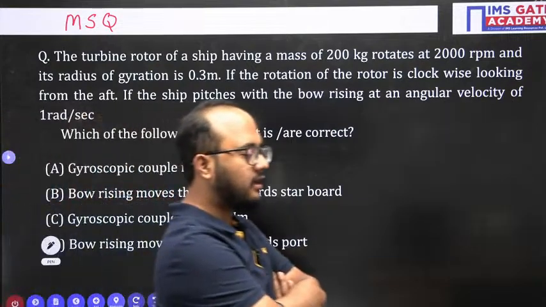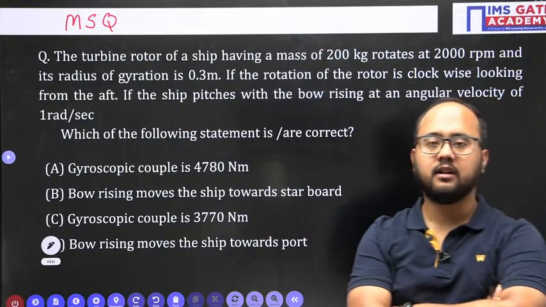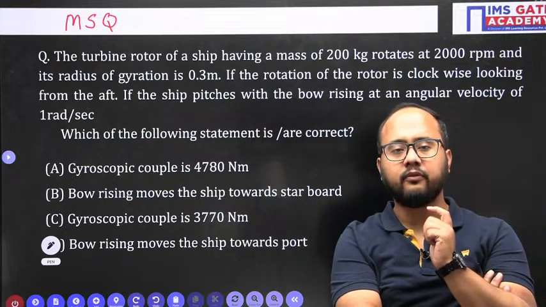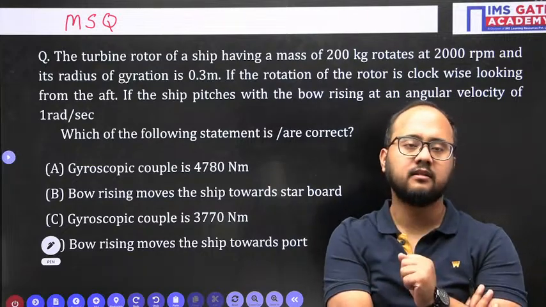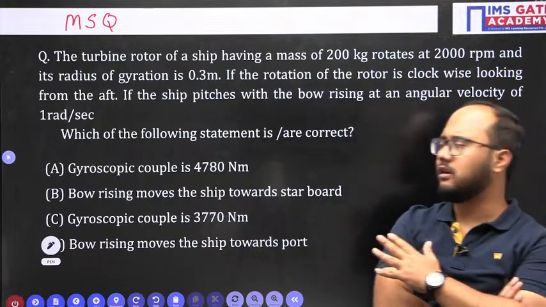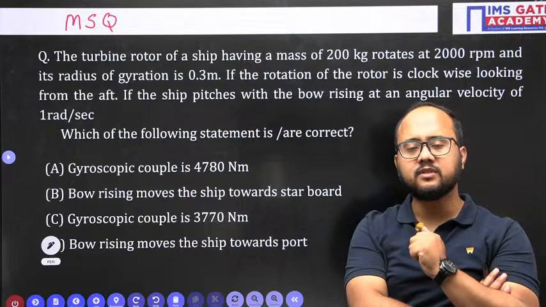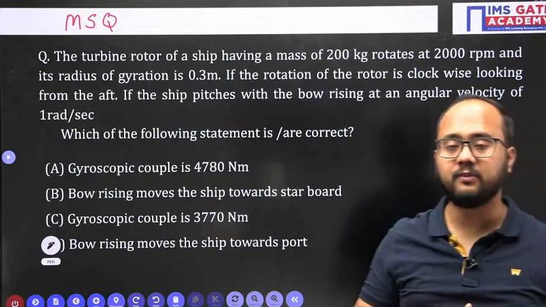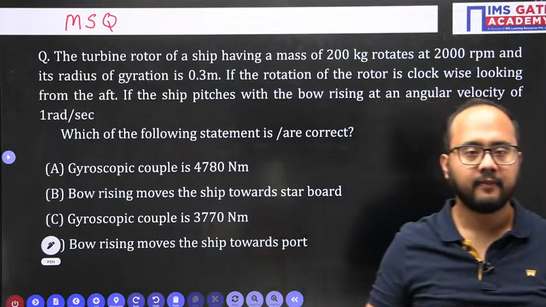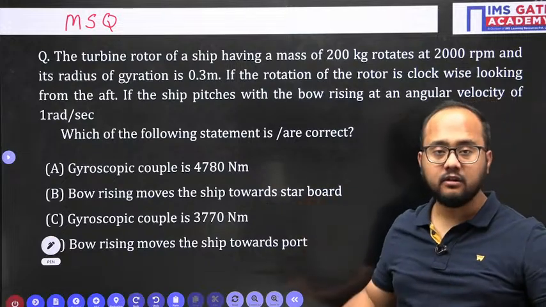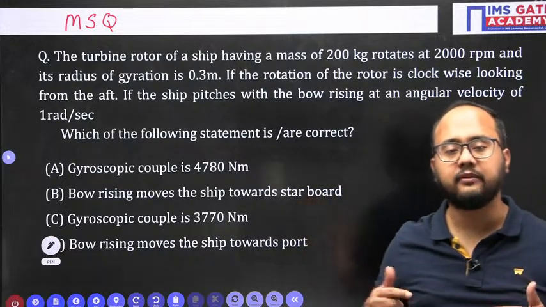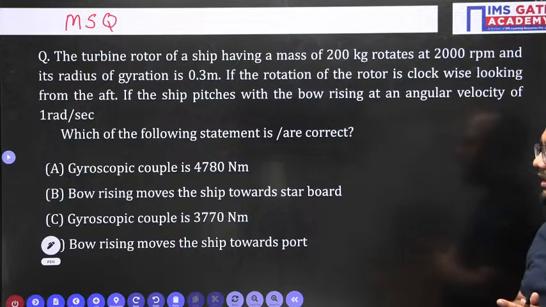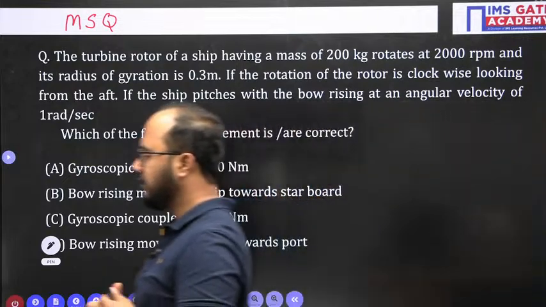I was telling you, regarding this gyroscope chapter, you can score full marks very easily. You just need to be very careful regarding the directions, because in this problem calculation is not involved that much. The main thing is how to consider the directions. If we make a mistake in taking the direction, we'll get wrong answers. That's why gyroscope is easy, but at the same time we have to be very careful. Got it? Just try, everyone, and tell me what answer you are getting.